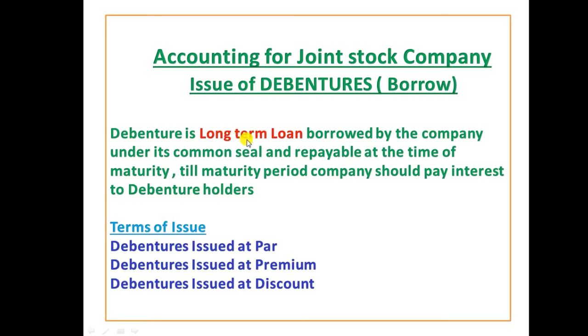Private companies and sole trade proprietorships cannot issue debentures. Only joint stock companies can issue debentures. It's a type of borrowing. A company borrows for the long term and will pay interest till the maturity date. In terms of issue, we have three: number one, debentures issued at par; number two, debentures issued at premium; and number three, debentures issued at discount. In this video, we are going to discuss debentures issued at par. In the next videos, we will discuss issue at premium and issue at discount.